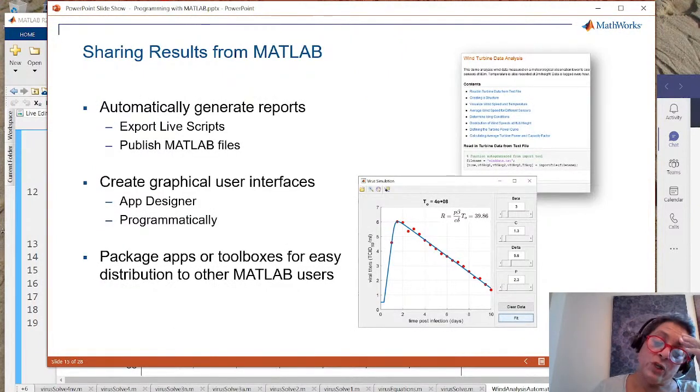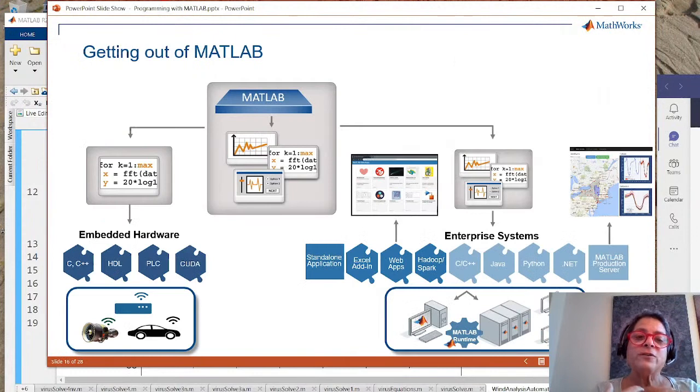I also could have showed you that we can make apps using App Designer, but I can share documents, I can share apps, I can share reports like we generated, either from a live script or using something called the MATLAB Report Generator. And I can also take my algorithms, and if it's just the algorithm, I can use one of the coder products and make it available so it can be used in a different system where MATLAB doesn't exist at all. And it can be even an embedded system.